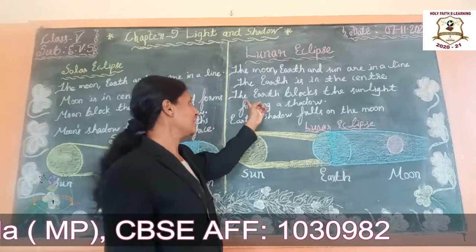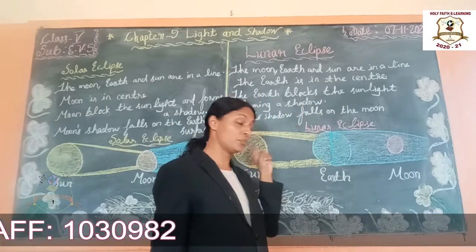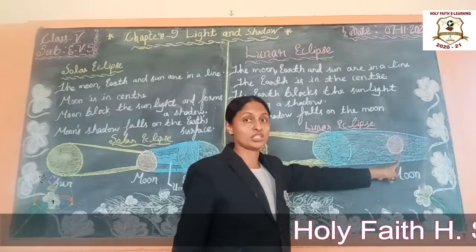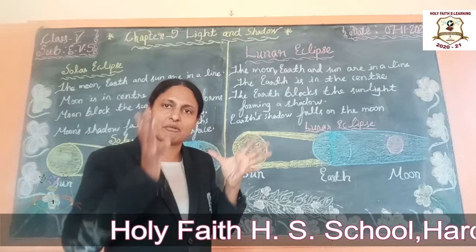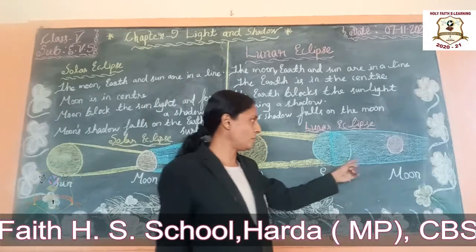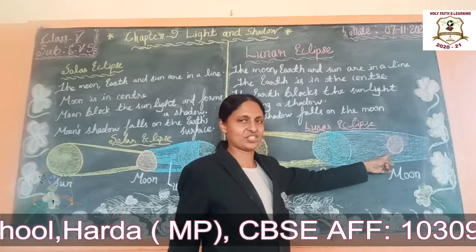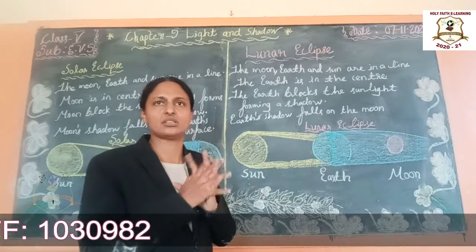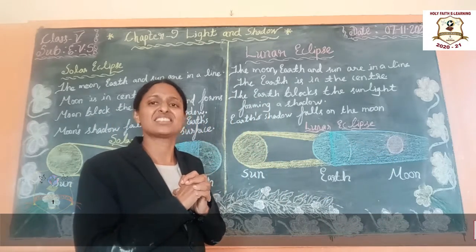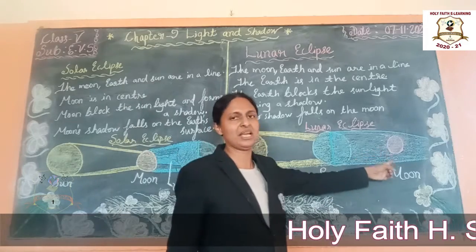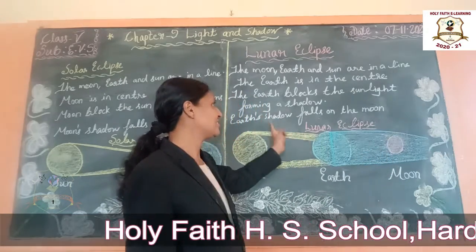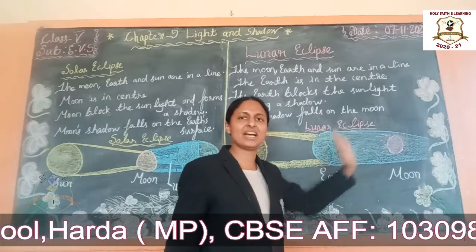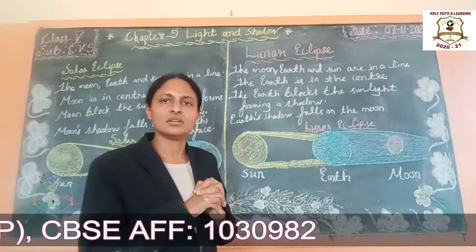Understand students? The earth blocks the sunlight and the shadow falls on the moon surface. Means the moon gets covered. Okay, so it does not look bright. It looks reddish. Understand students? It appears reddish in color. Okay, then the earth's shadow falls on the moon. When the earth's shadow falls on the moon, it appears reddish.